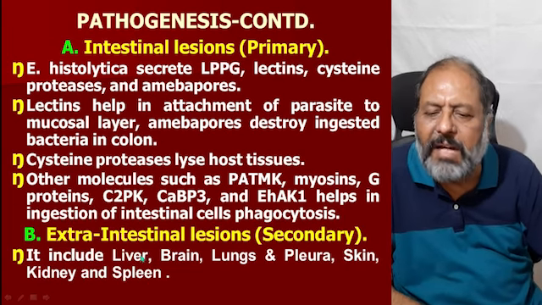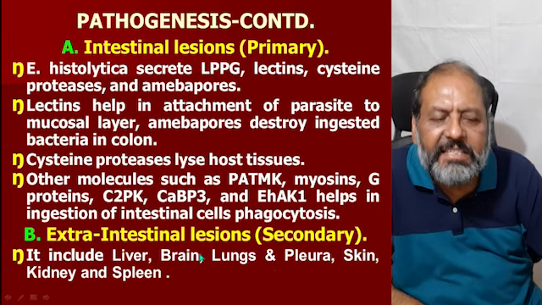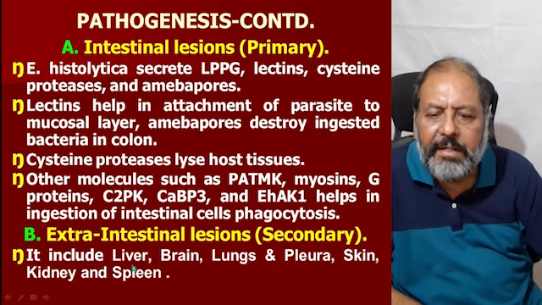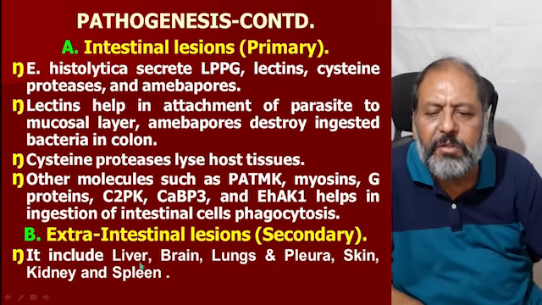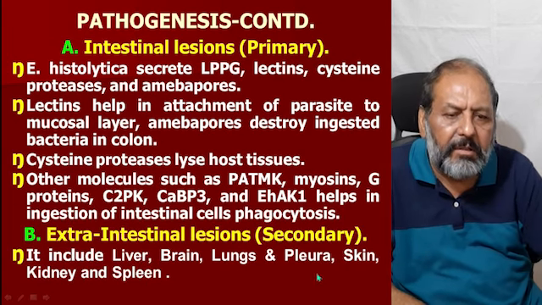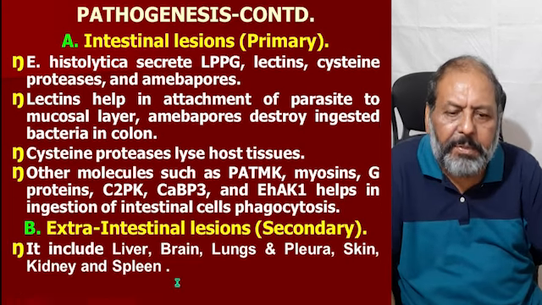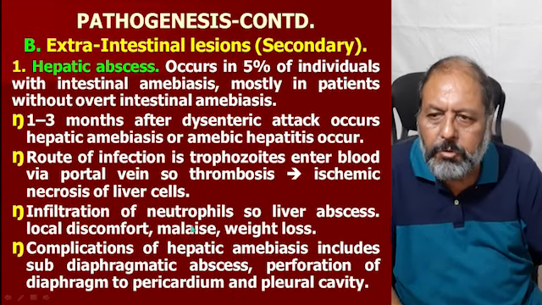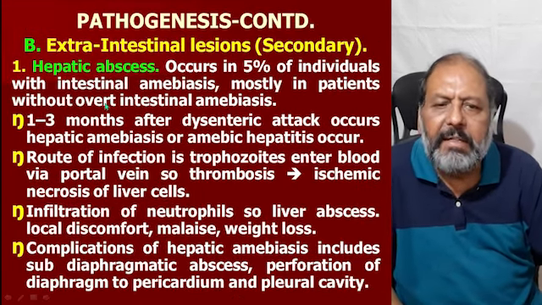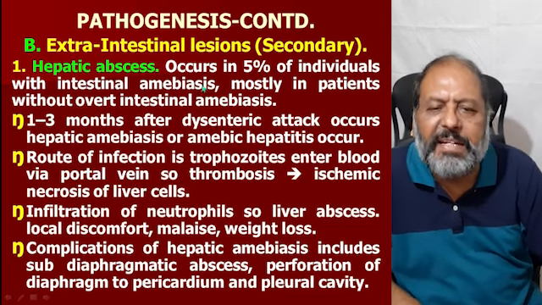The other lesions are extraintestinal lesions. These are called secondary lesions, and they include when the trophozoite reaches the liver, brain, lungs and pleura, skin, kidney, and spleen. So the first extraintestinal or secondary lesion is hepatic abscess.